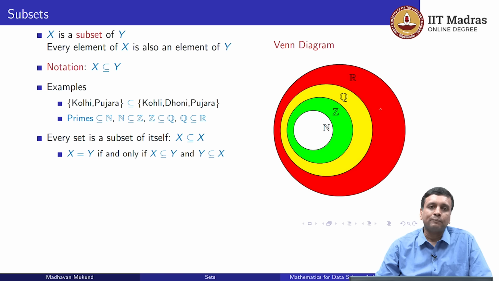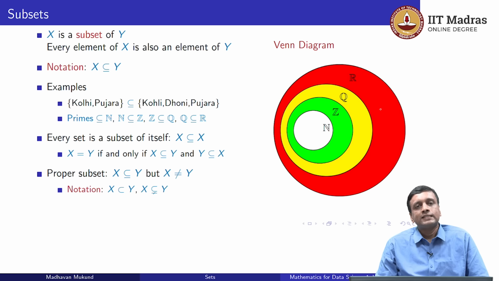Often this happens when we have two different ways of looking at the same set of objects. We have two different descriptions of the same set of objects, and we want to check whether they are equal or not. Then, using the first description, we argue that everything which satisfies the first description also satisfies the second description, and vice versa. Though this looks fairly obvious for finite sets, when it comes to infinite sets, we sometimes have to argue in an indirect way. So this, although it's an obvious statement, is very important: X is equal to Y provided X is a subset of Y and Y is a subset of X.